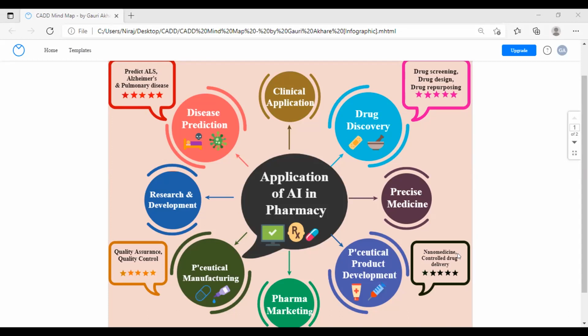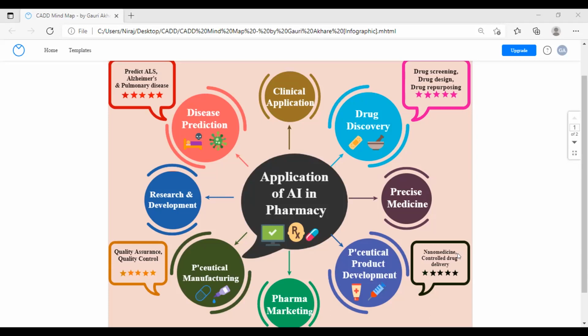Then another one is pharma marketing. In that case, we can analyze various high profile advertisements, and also we can go for value advertisements for our pharmacy or pharmaceutical products. Then another one is pharmaceutical manufacturing. In that we have AI application in quality assurance and quality control. Also, we can go for QbD by using various tools such as DoE and Minitab. And another one is research and development. In research and development, we can also use AI.